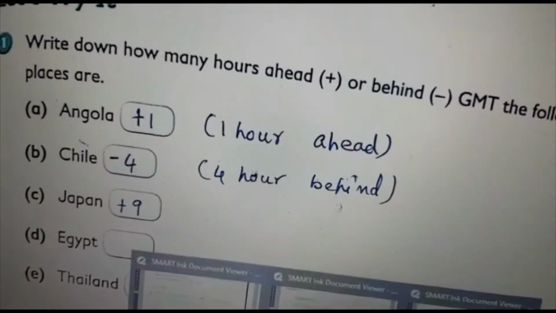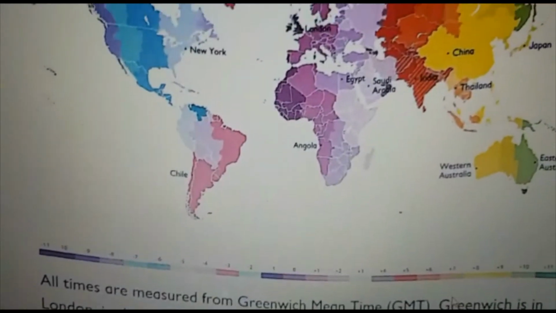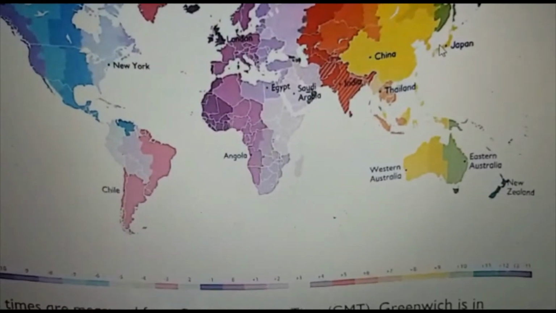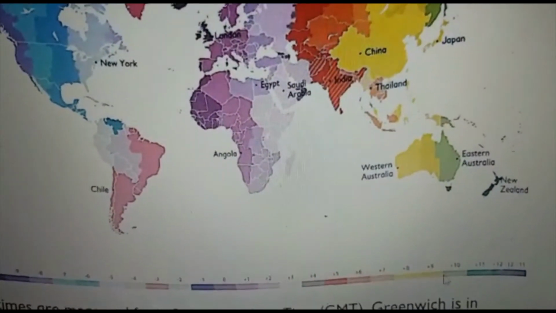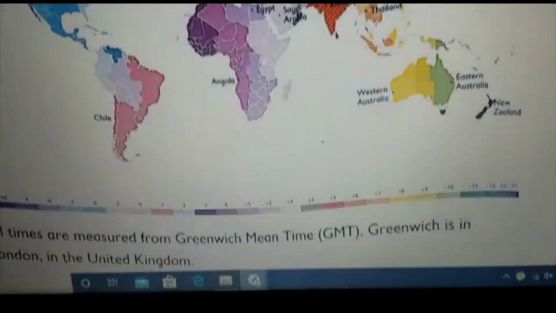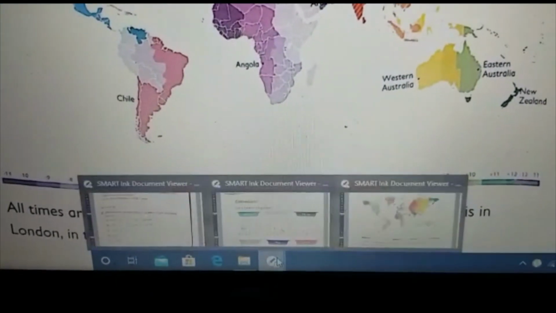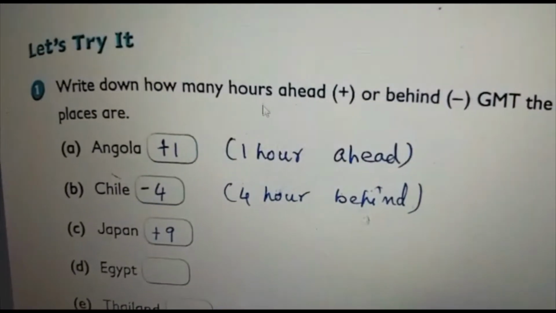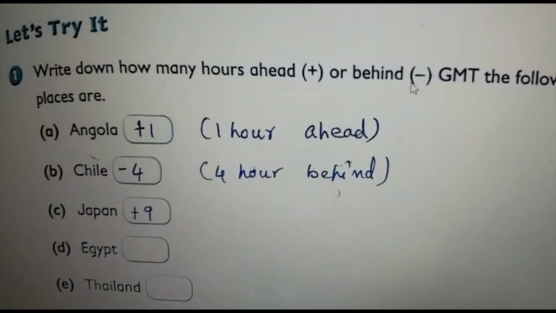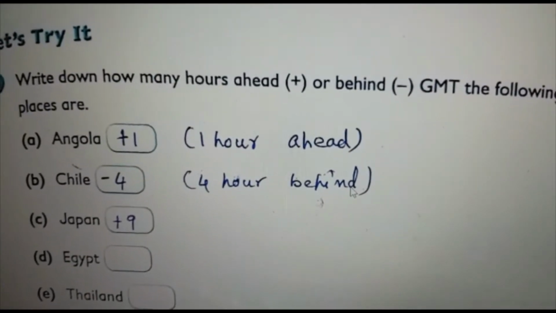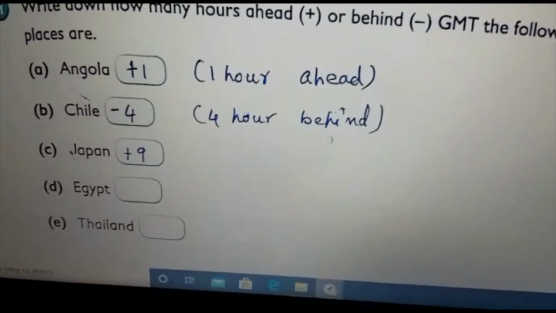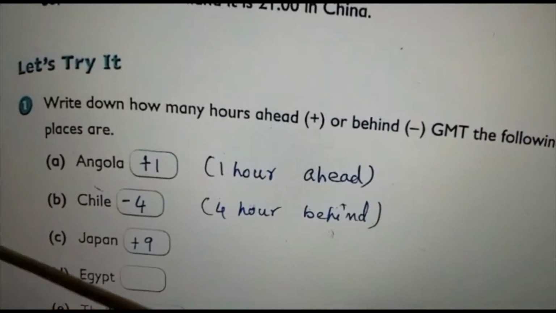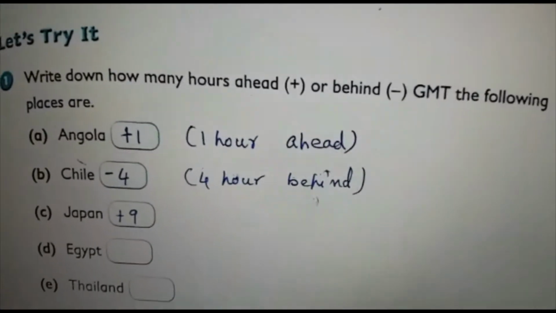So coming to Japan, let's have a look there. Where is Japan? Yeah, here is Japan. Use a scale from here and come down and see where it lands. I think it is +9. You can exactly check with your ruler. Yeah, it is +9. Means what? +9 means 9 hours ahead. Plus means it is ahead, minus means it is behind. So you do Egypt and Thailand, and correct Chile also. It is not -4. Chile is -5. Behind anyway, but it is -5.